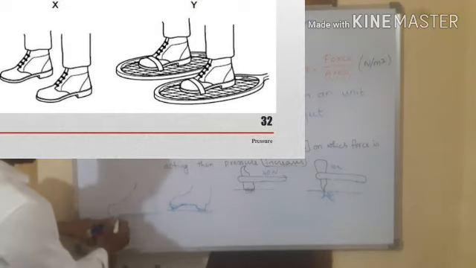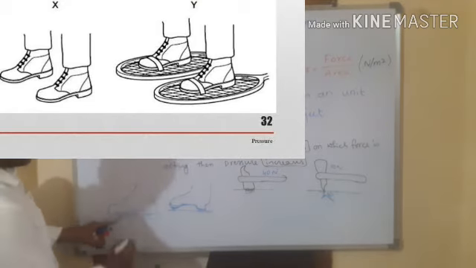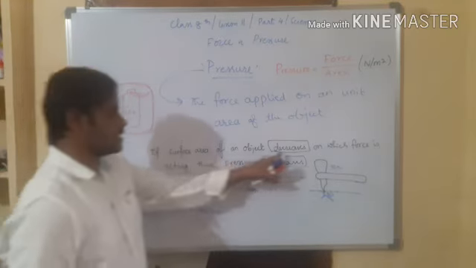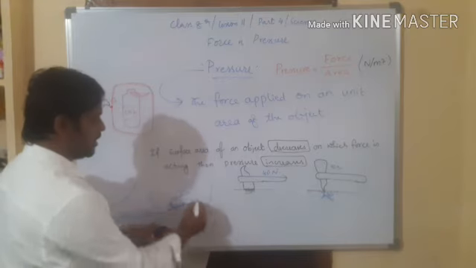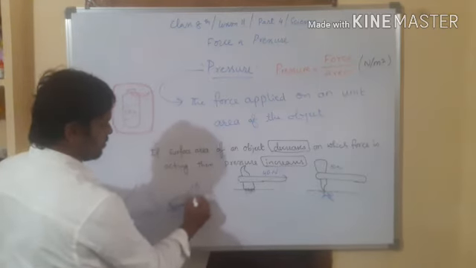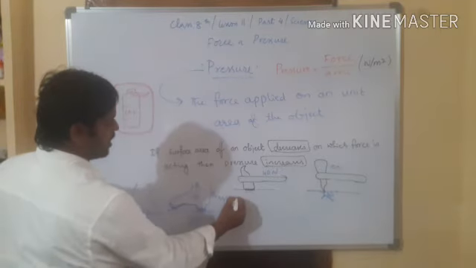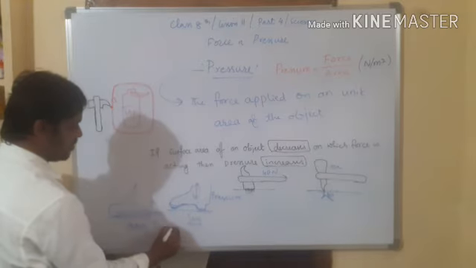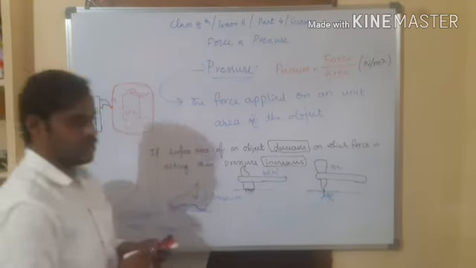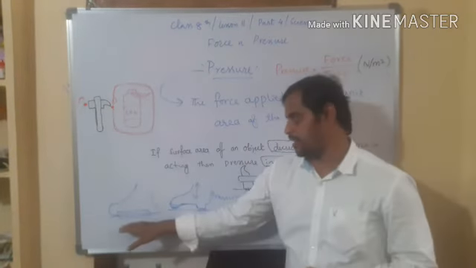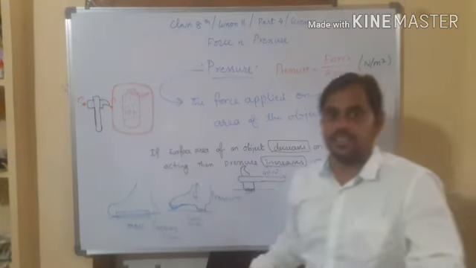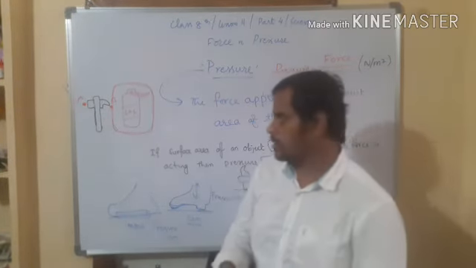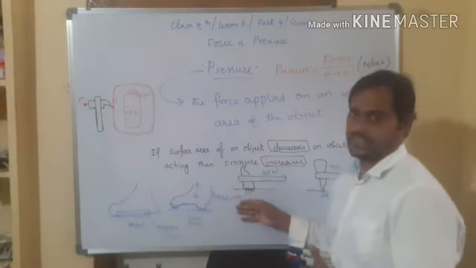What happened here? The surface area of the touch here is more and here less. When there is less surface area, then pressure increases. When surface area is more, then pressure decreases. So you can walk easily on the sand with blunt shoes, but it is very difficult for your friend to walk in the sand wearing heels, right? So like this there are many examples.